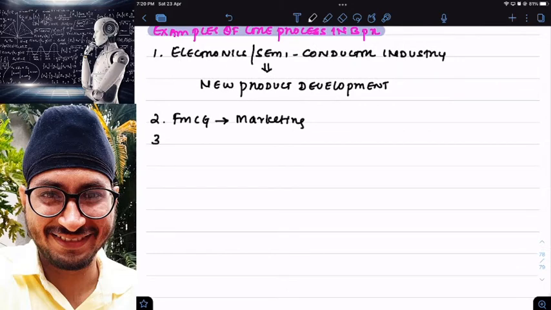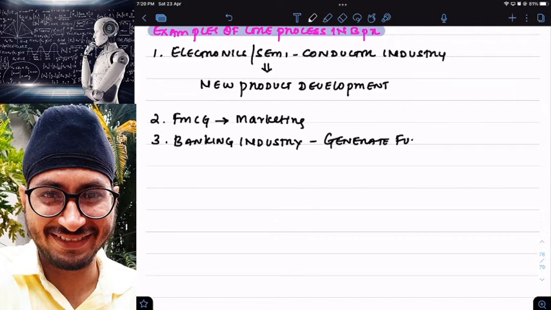Then we have the banking industry. Now, in the banking industry, what is more important to generate?